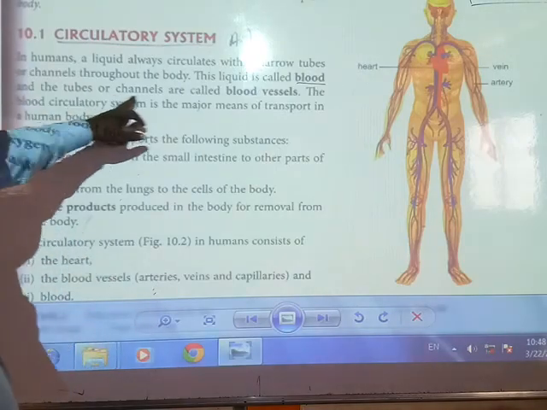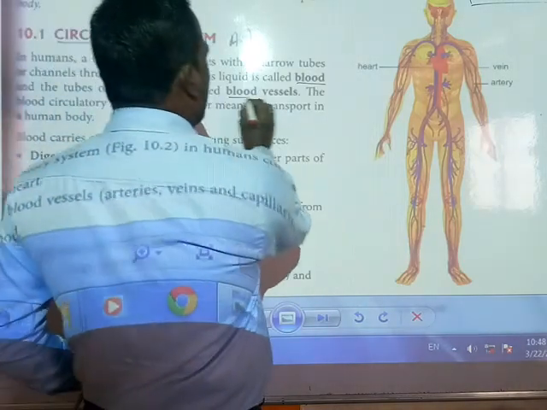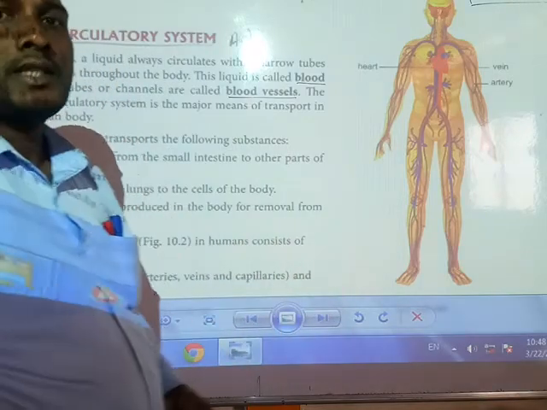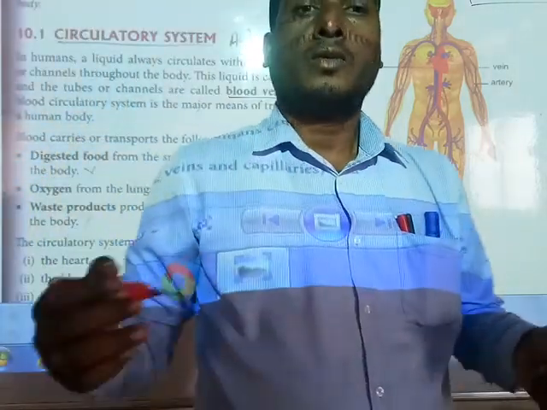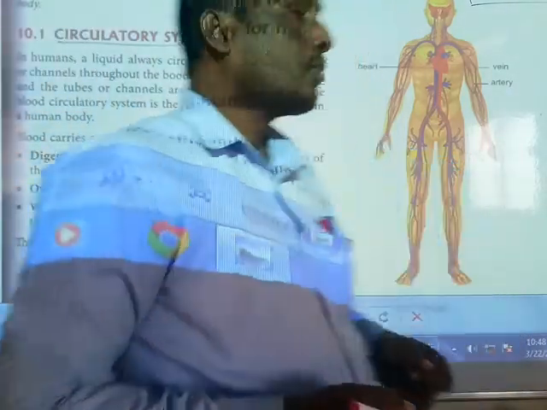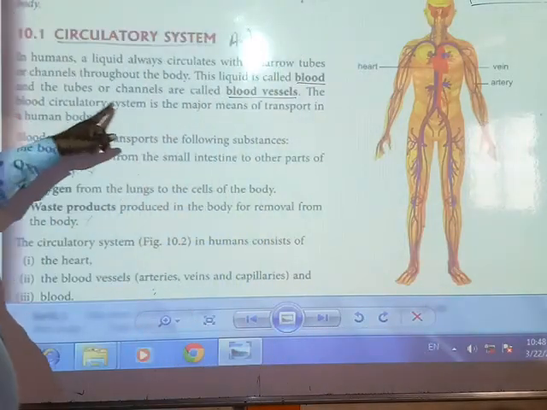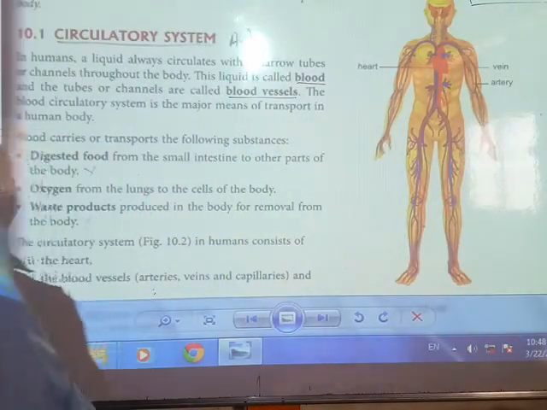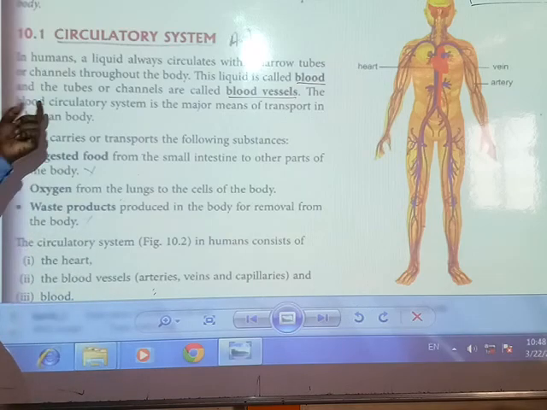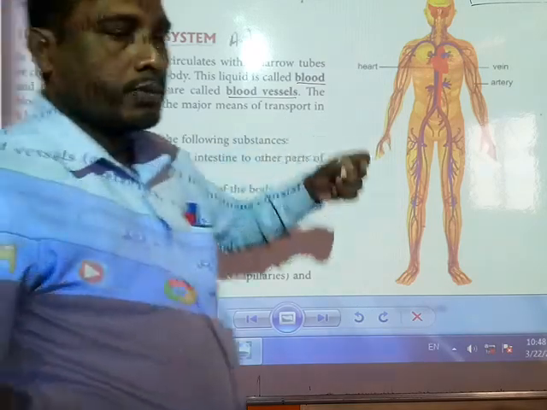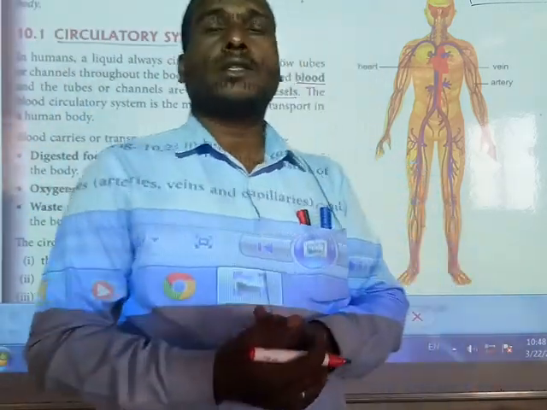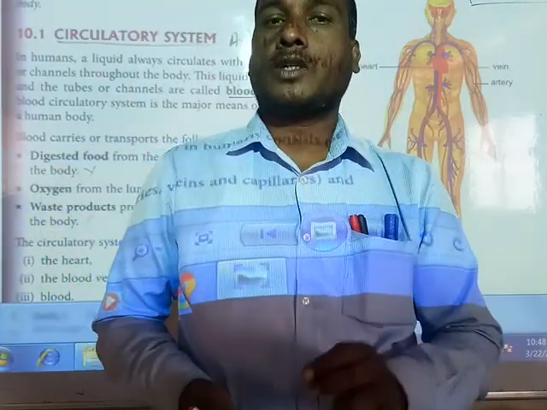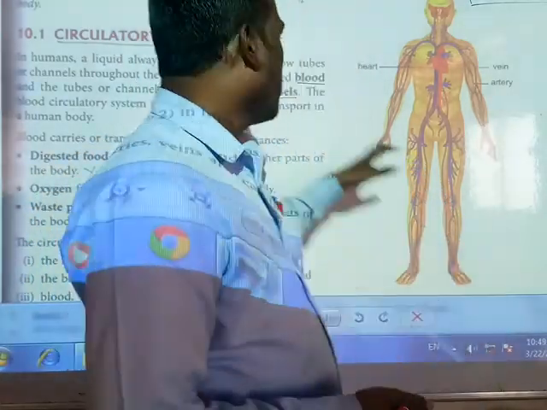The tubes or channels through which blood is transported to different organs are called blood vessels. The blood circulatory system is the major means of transport in the human body.